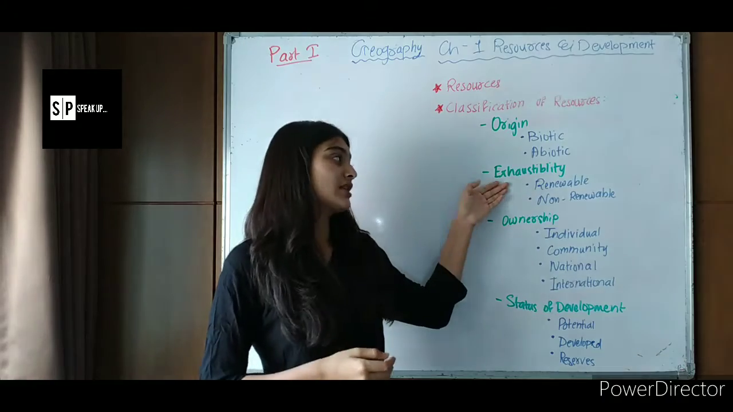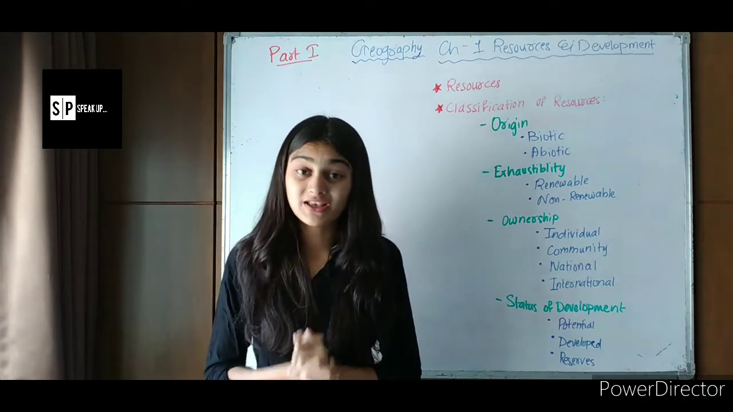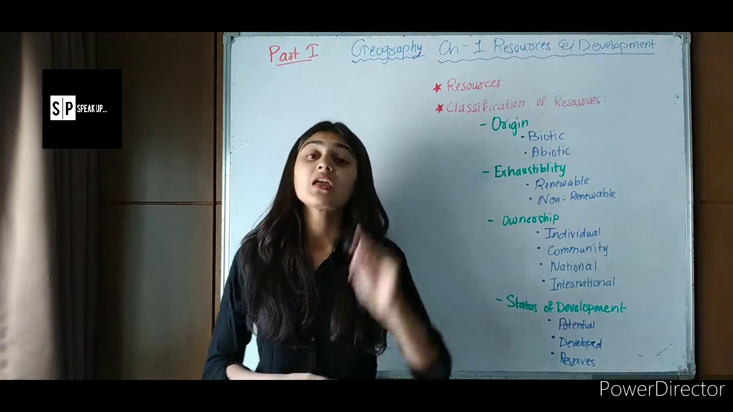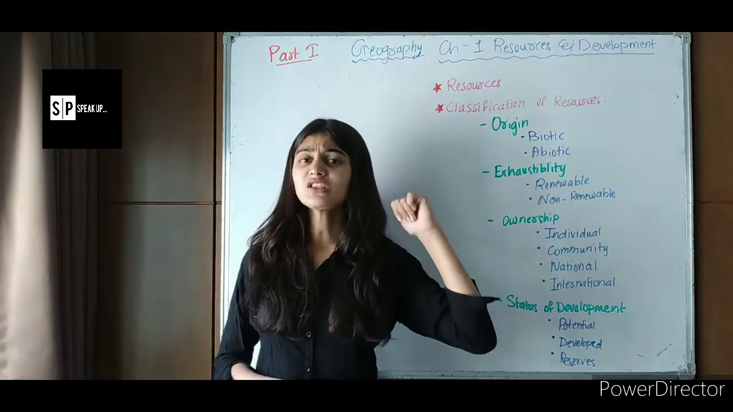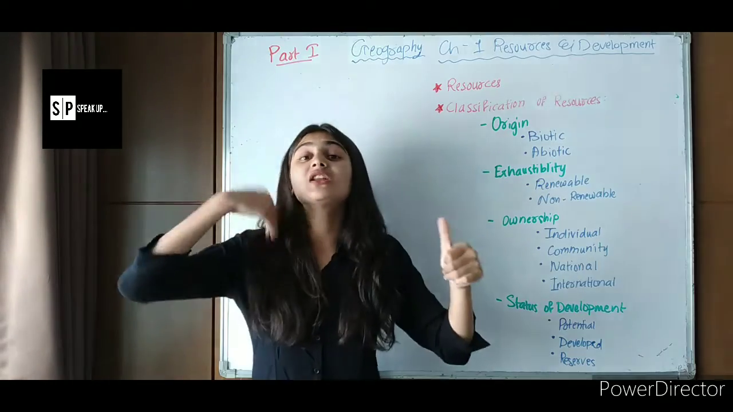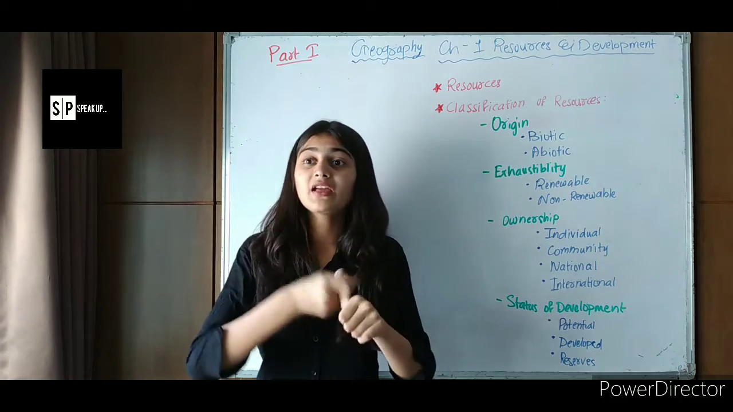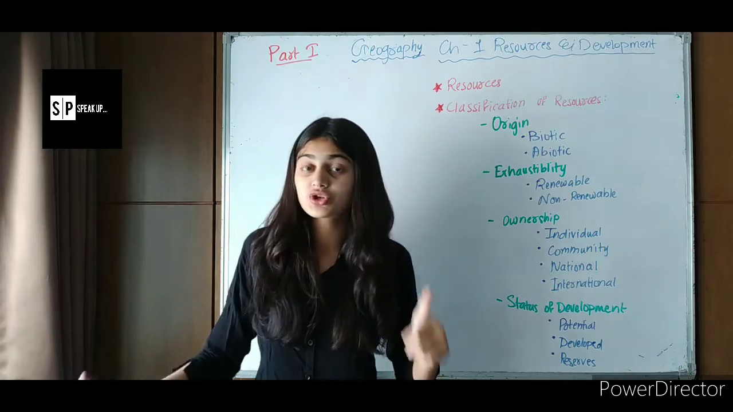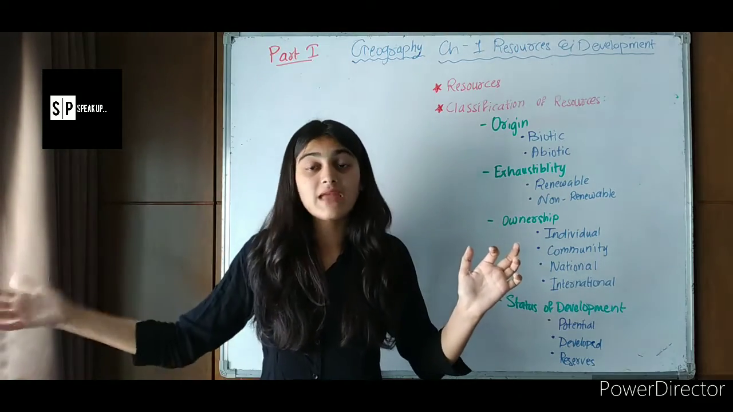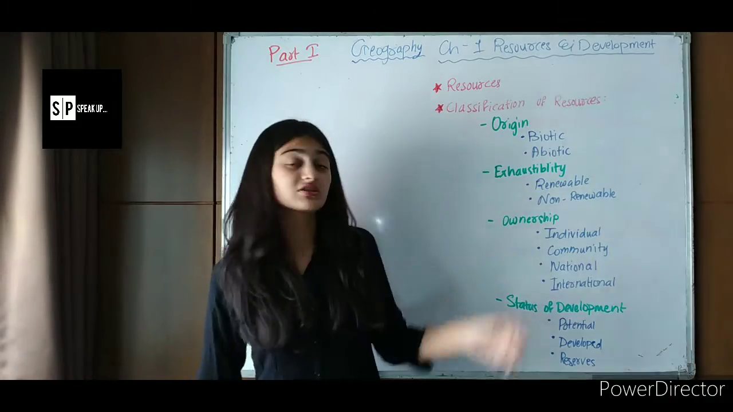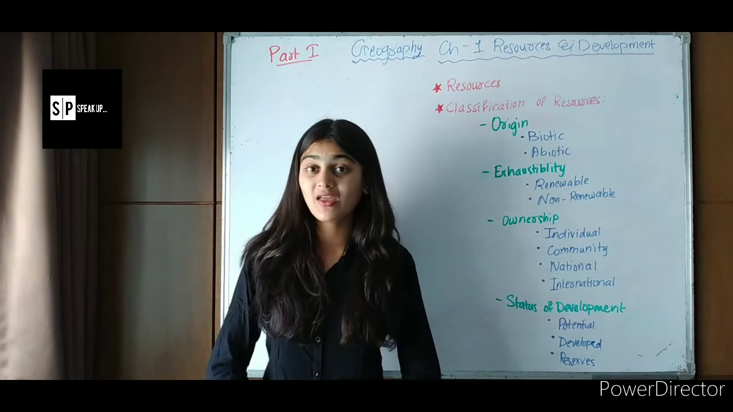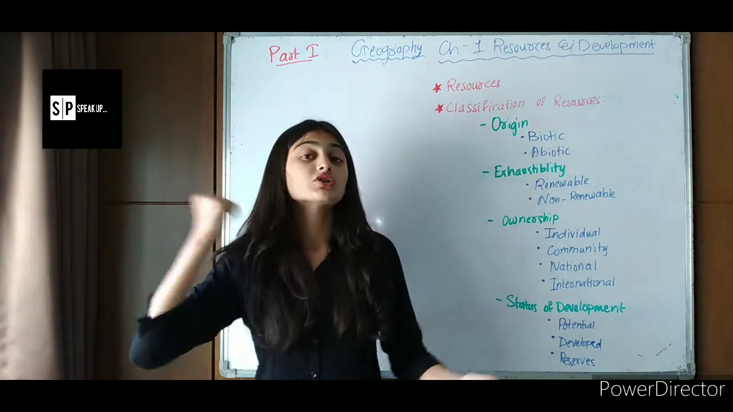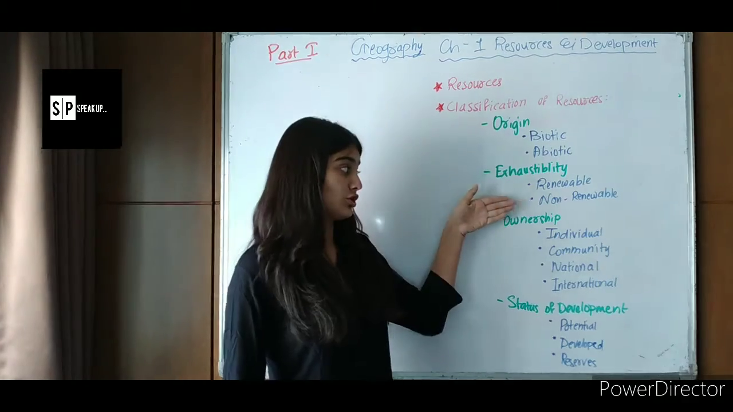Then comes the basis of exhaustibility. On the basis of exhaustibility, there are two kinds: renewable resources and non-renewable resources. Renewable resources can be renewed or replenished. They take a very short time to get renewed, and they can be used as many times as we want. Non-renewable resources cannot be renewed by themselves, and if they can renew, then they take a long period of time. So this is the basic difference between renewable and non-renewable resources.